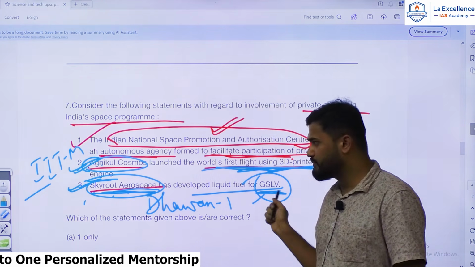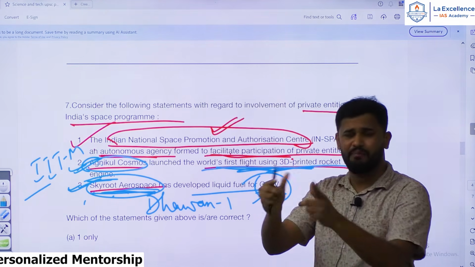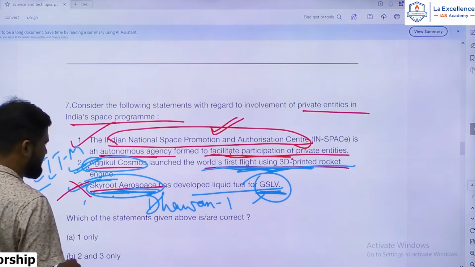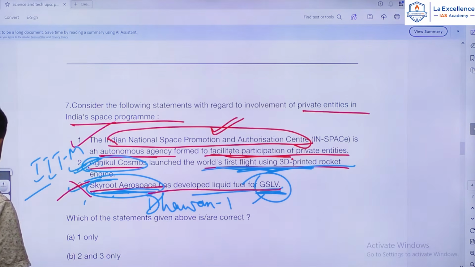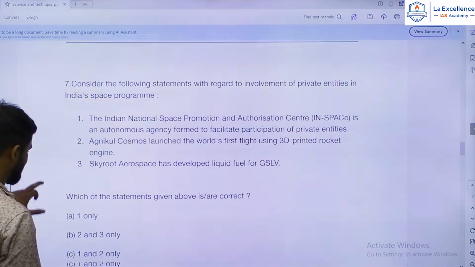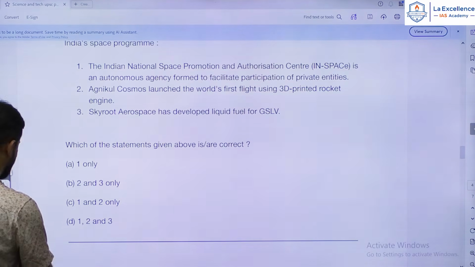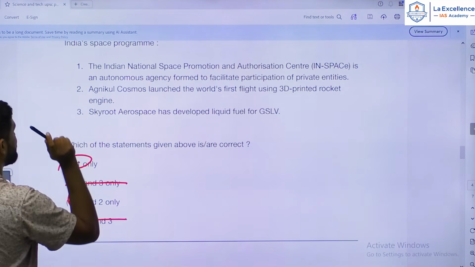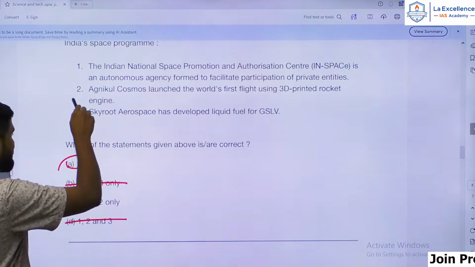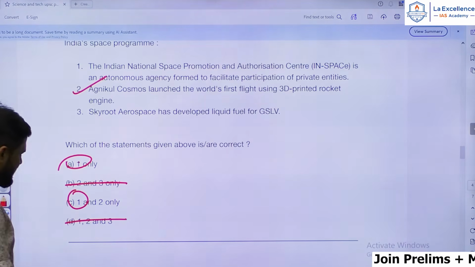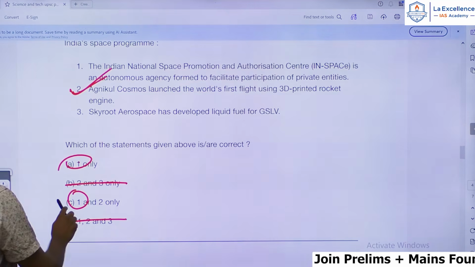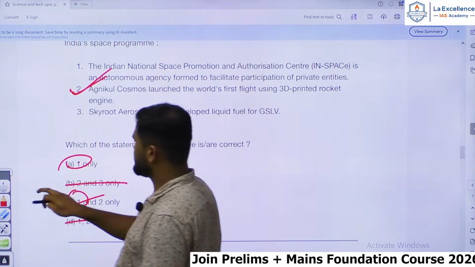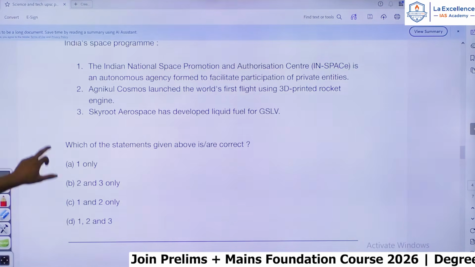Even by plain reading, if you think a little, if you apply a little logic, it becomes a wrong statement. You can guess it here. You can easily eliminate statement 3. When you eliminate 3, you are left with 1. 1 must be right. So it entirely depends on 2. Agnikul Cosmos launched the world's first. If you have read current affairs, definitely you can tick mark this. The answer must be 192. Yes, let's move ahead. Let's go to the next question.